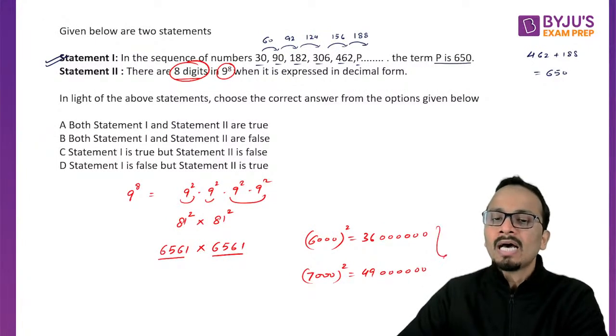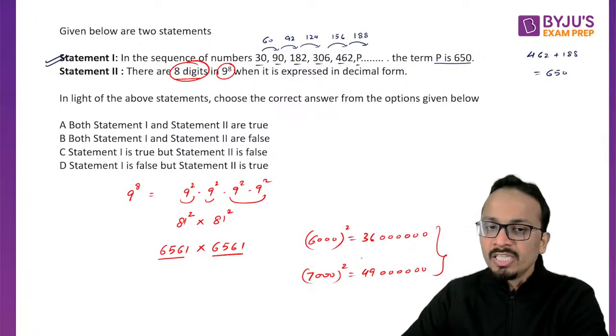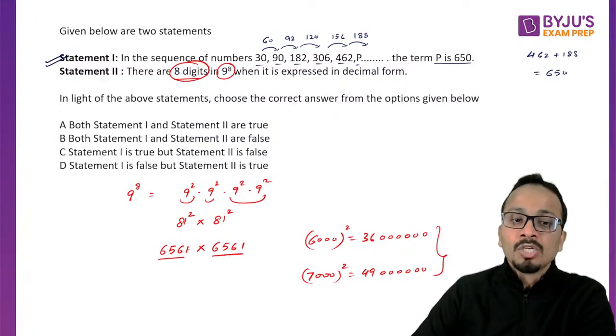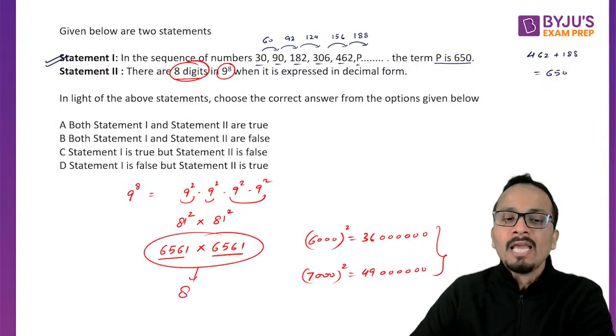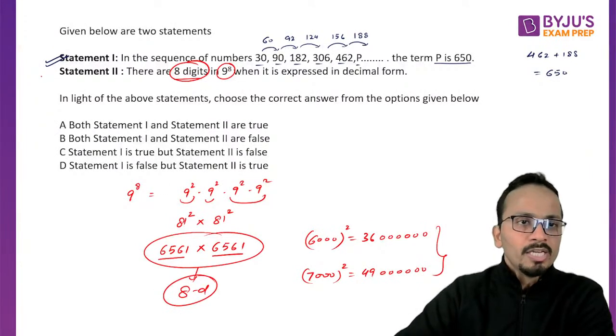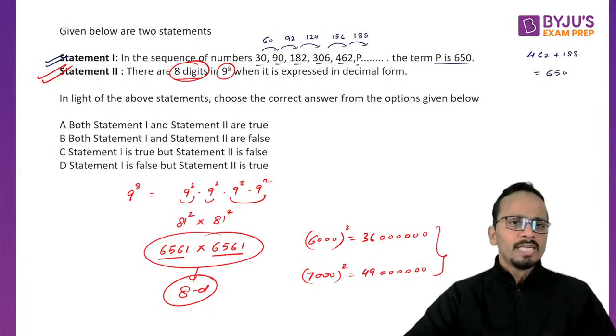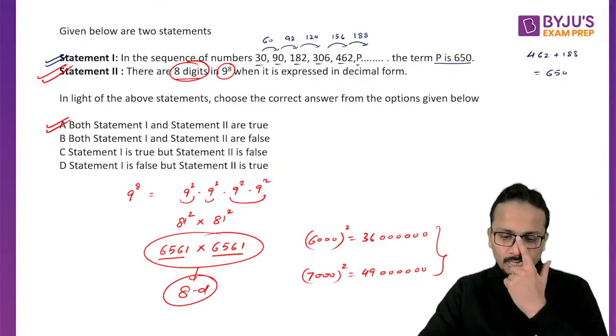Now both of them are 8-digit numbers. So I can say that any value which is between these two will also be an 8-digit number. So yes, definitely this will be an 8-digit number. Okay, so statement 2 is also correct and answer will be option A.